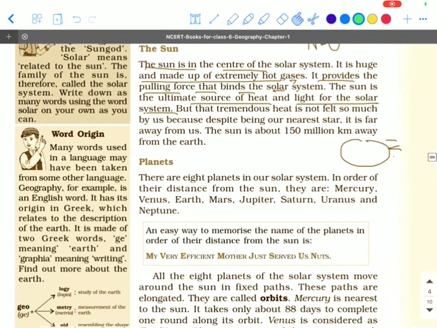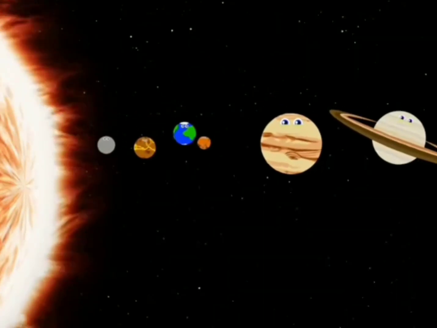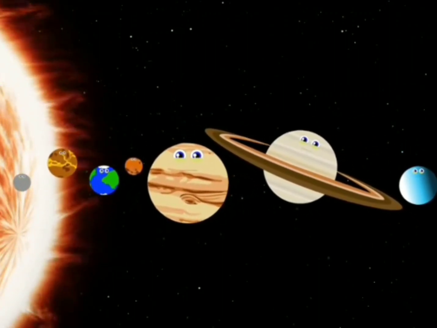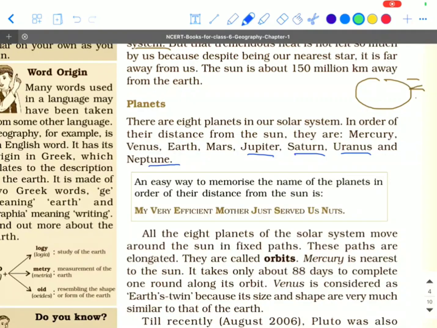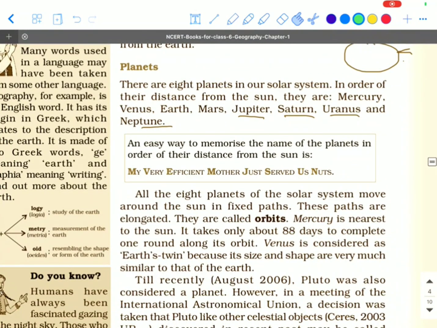Coming to the next topic, planets. We all know that we have 8 planets: Mercury, Venus, Earth, Mars, Jupiter, Saturn, Uranus and Neptune. Mercury, Venus, Earth and Mars are inner and rocky planets. Further, Jupiter, Saturn, Uranus and Neptune are called outer planets. Among these, Jupiter and Saturn are gas giants, and Uranus and Neptune are ice giants.